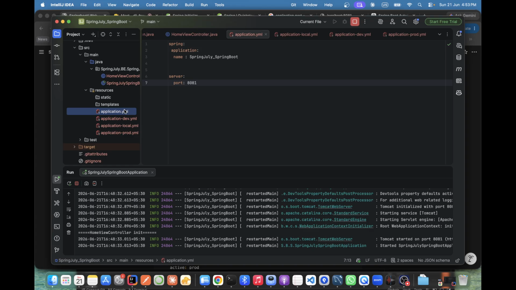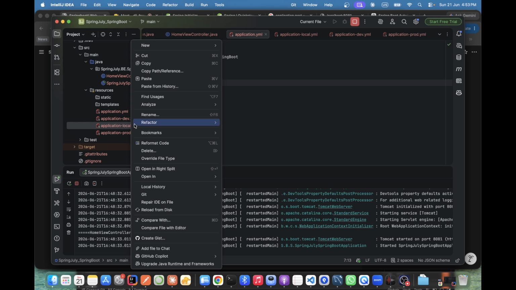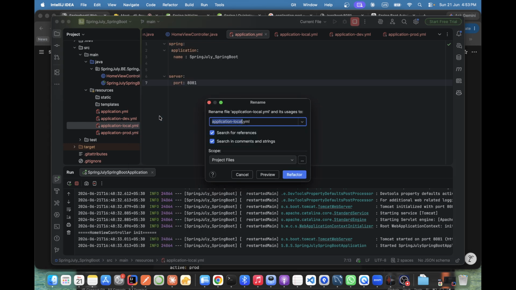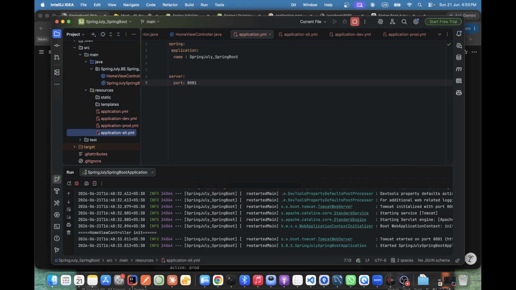Instead of local, keep YML, or instead of YML, keep local only. What configuration do we do in application.yml? Dev I know, prod I know, local I know. But what is the relationship between application.yml and the rest? Nothing. I think you already know, but you are getting confused. This is SIT. Why keep local SIT?